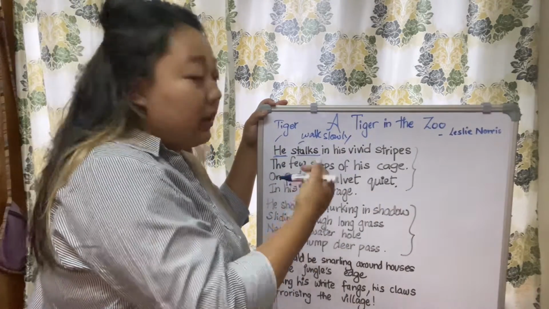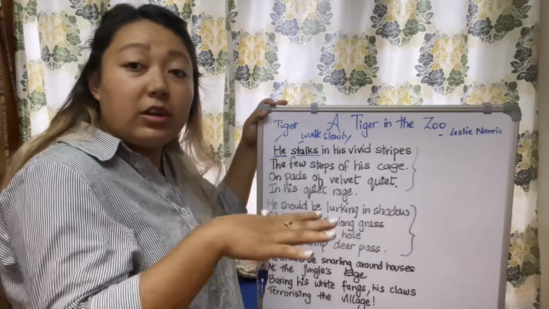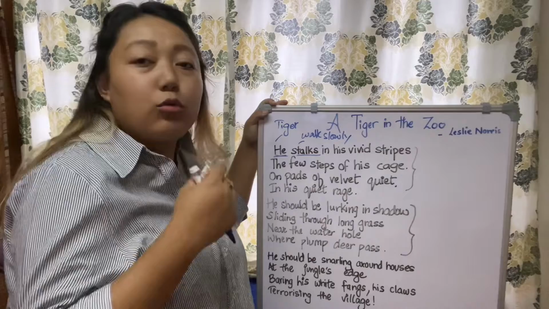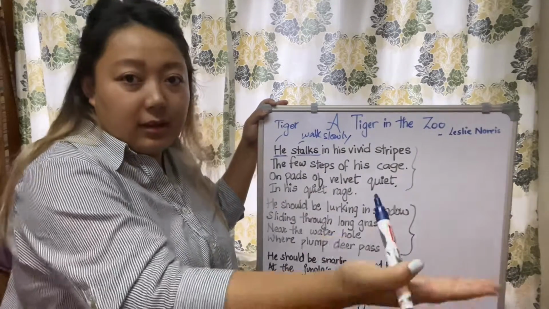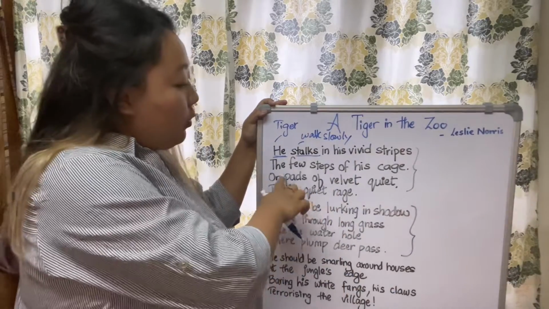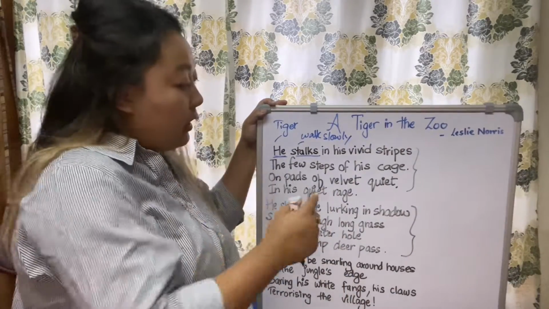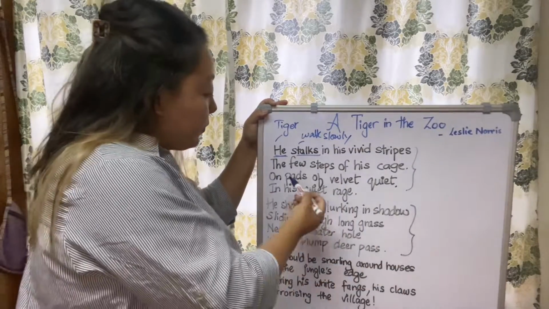So टाइगर क्या कर रहा है? वो वॉक कर रहा है, लेकिन in very short steps, because in a zoo what naturally happens is there is a very small space and you are not able to walk like you are in a jungle. तो वो बहुत छोटे छोटे steps लेके अपने cage के अंदर he slowly walking.